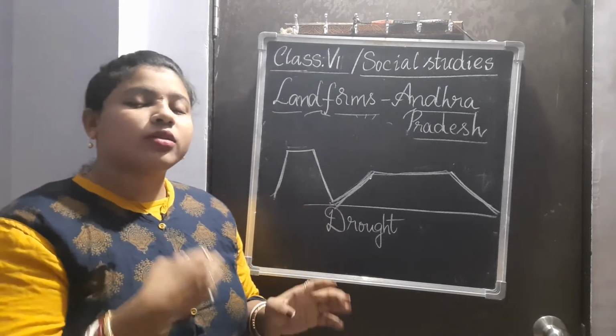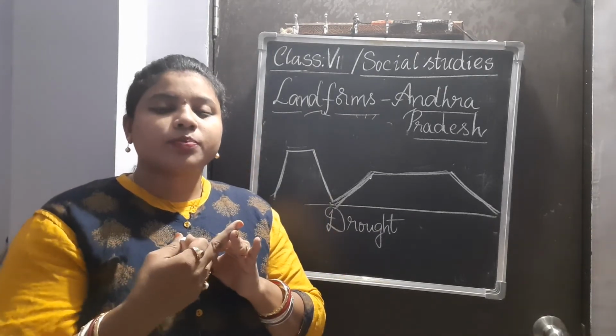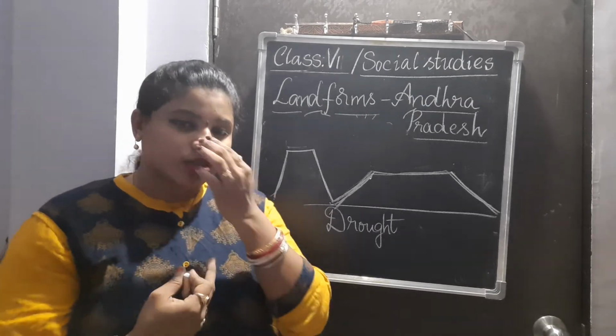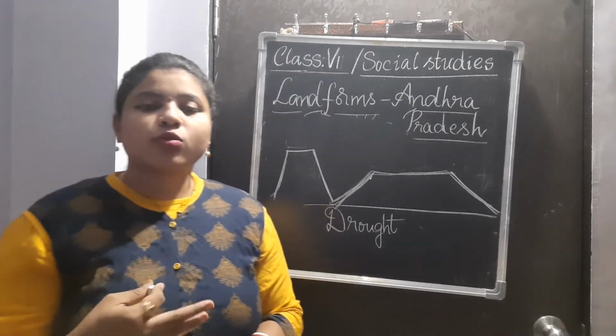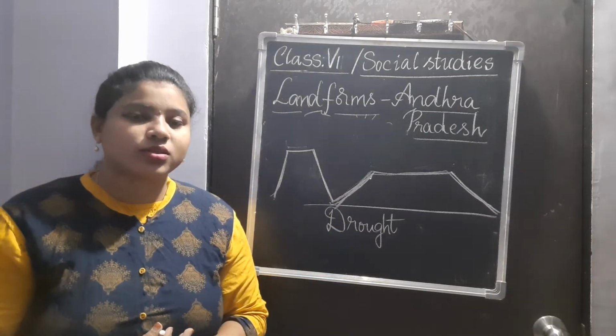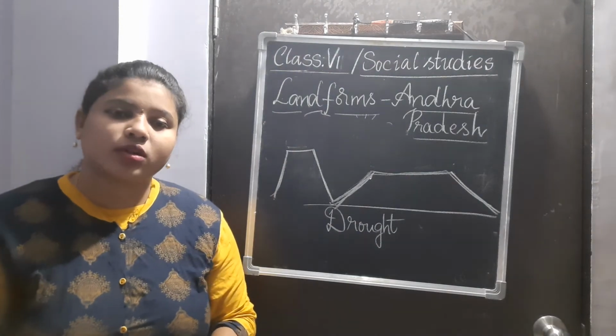But people in the other districts, Vishakhapatnam, Vijayanagaram, or Srikakulam, could not get much of this water. So instead of river water, they have to depend upon groundwater.